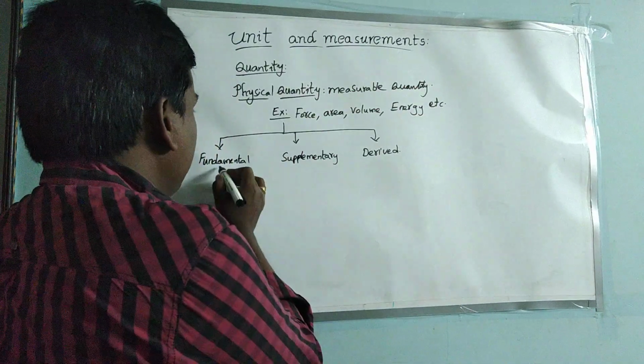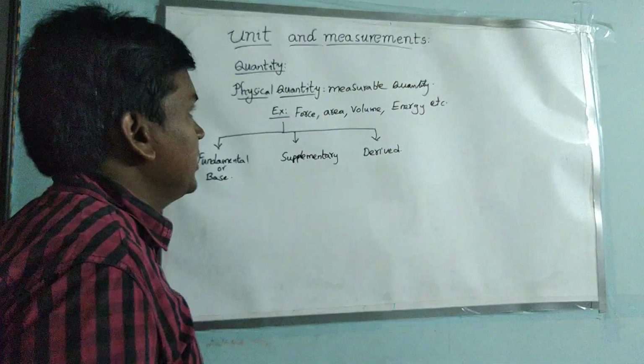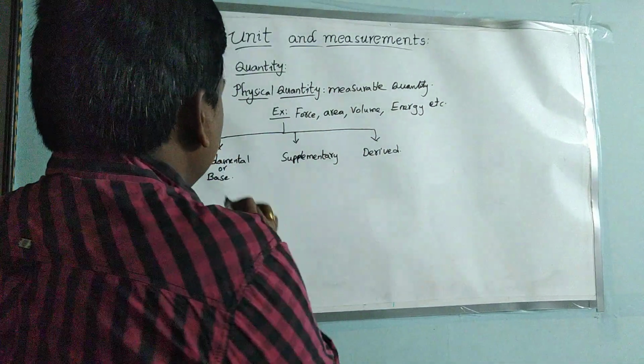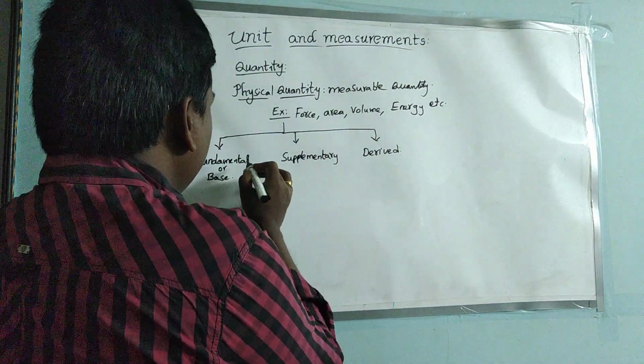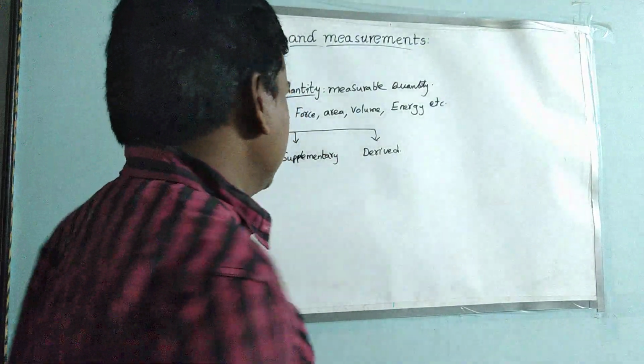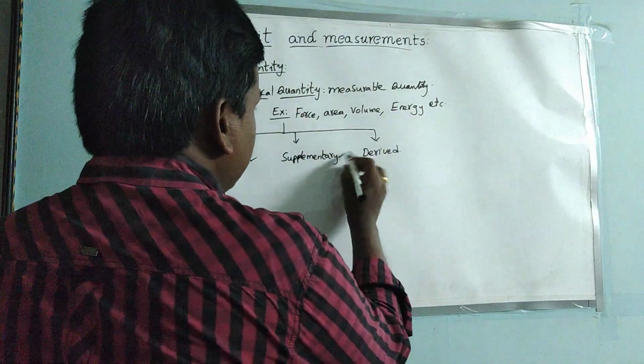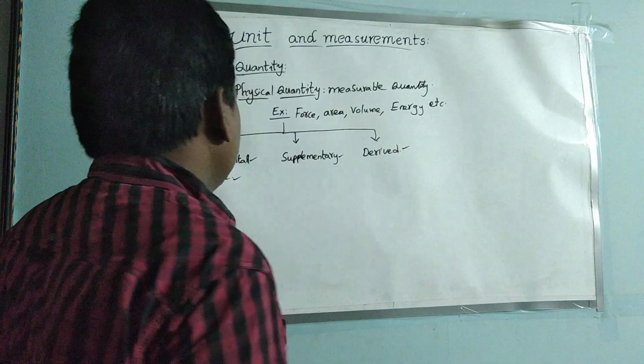The fundamental physical quantity is also known as base quantity. All base quantities come under this fundamental physical quantity, and next are supplementary physical quantity and derived quantity.